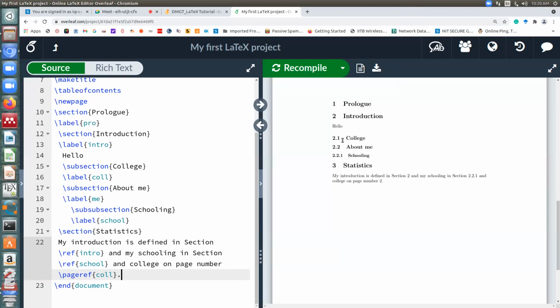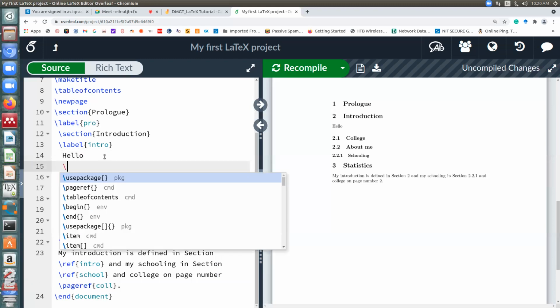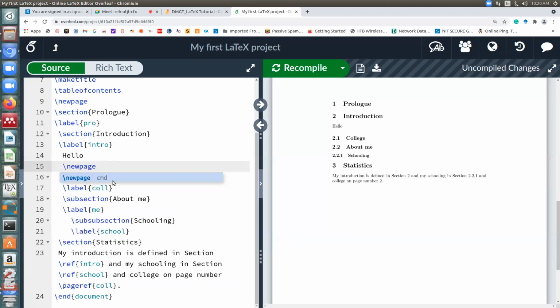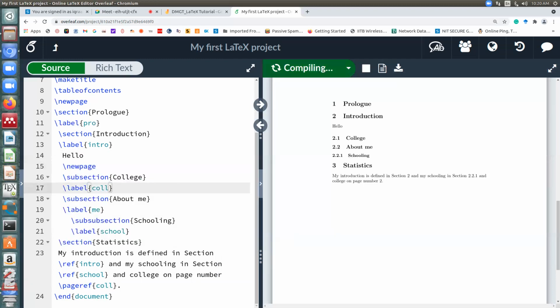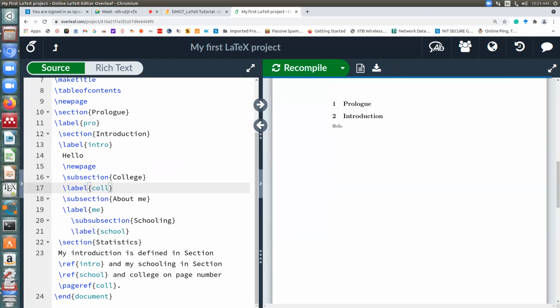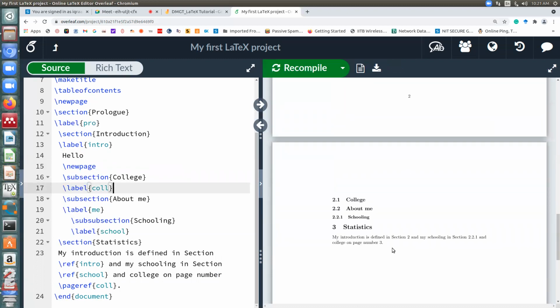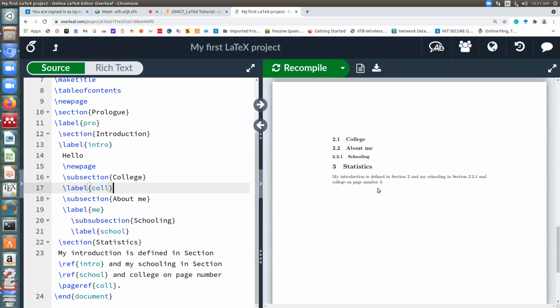So label is a very common thing. If you want to refer to that page number or you want to refer to that section itself, you have to use the label itself. But how do you generate a page number? Instead of \ref, you write \pageref. Let me illustrate by shifting to the next page. Let me put a new page here so that college shifts to page number 3. So now you can see college is on page number 3.